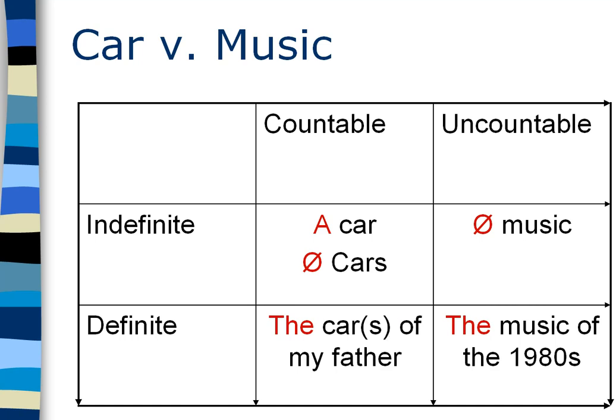So, short recap, we need to know whether a word is countable or uncountable in English. Our dictionaries will help you out there. If you don't know how to use that, do check out the video on using the dictionary. And then we need to look at the context, where the word is used, to find out, do the two people in the conversation know specifically what they're talking about? Then we've got the definite case. Or is it a more general, indefinite use?